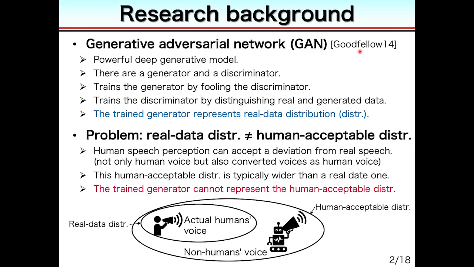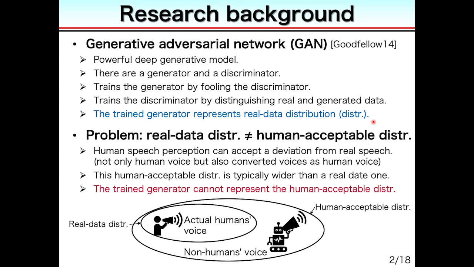A generative adversarial network, GAN for short, is a powerful deep generative model and consists of two models, a generator and a discriminator. The generator is trained to fool the discriminator, and the discriminator is trained to distinguish real data and generated data. The finally trained generator represents the distribution of real data, for instance, a distribution of actual human voices.